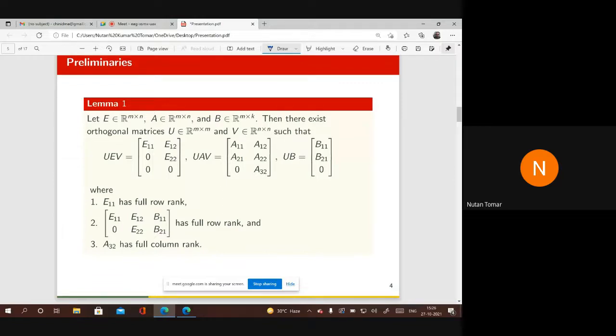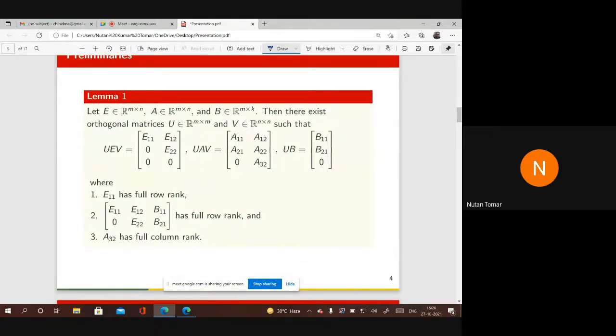By using this singular value decomposition, we have a lemma that we have used in the proof of our main theorem. If E is any rectangular matrix of order m cross n, A is having the same order, and B is m cross k, then there exist orthogonal matrices U and V such that if you pre-multiply E by U and post-multiply by V, it will be in this form: E11, E12, 0, E22, 0, 0, where the last block row is completely 0.